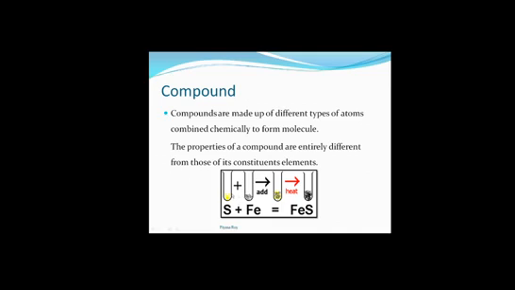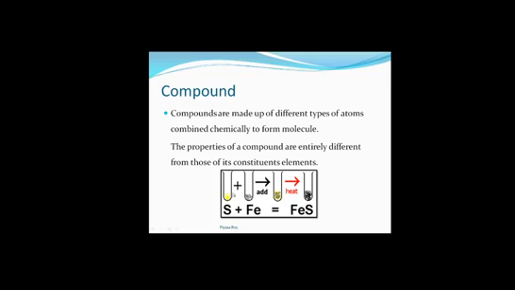Now if we add these two in this test tube, we will be adding sulfur and iron. You can see both: the yellow particles are of sulfur and the grayish particles are of iron. So if we mix these two and heat this, then we are going to get iron sulfide, FeS, ferrous sulfide, which is a totally new compound.